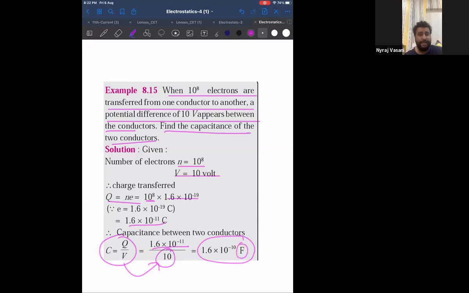Now, can you try on your own and get the same answer? Without seeing, just look at the question and try to get the answer. So which formula did we use? Look at the screen. I used Q equal to NE, the 11th standard formula, and Q equal to CV, the 12th standard formula, that is capacitance. Using these two formulas, I got the answer. Solve it and let me know whether you're getting it.